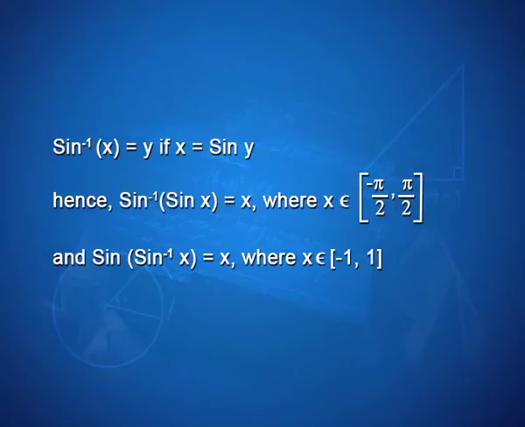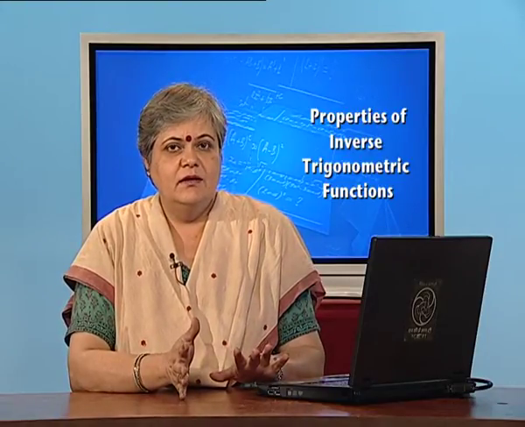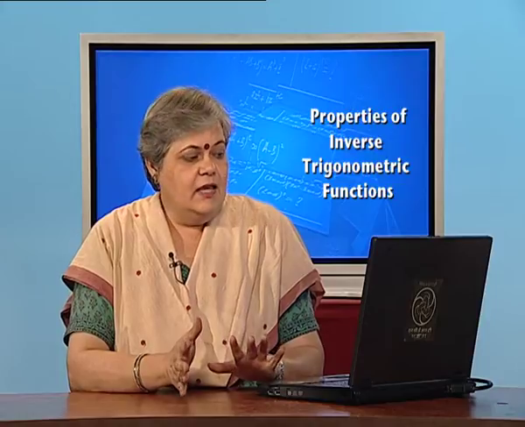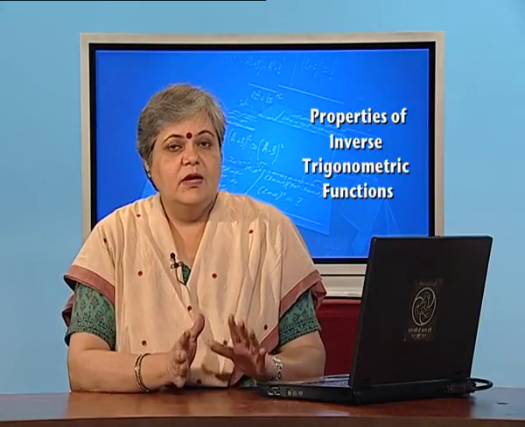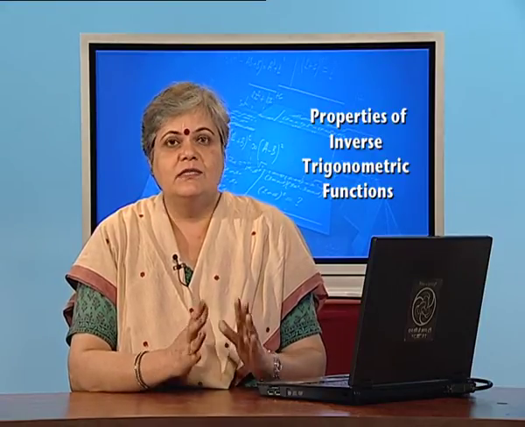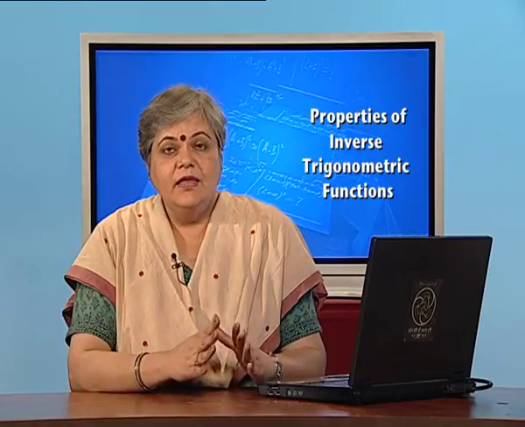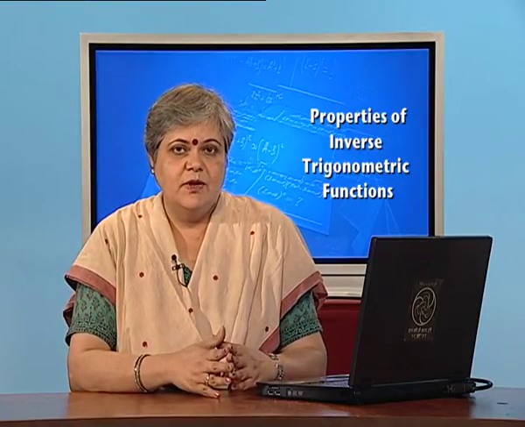Is there something specific that we are looking at here? Yes, the x that we have chosen, which belongs to minus pi by 2 to pi by 2, restricts our discussion so that the inverse is defined, and that is what happens for the other inverse trigonometric functions as well.